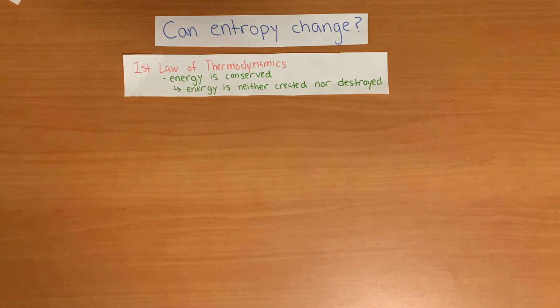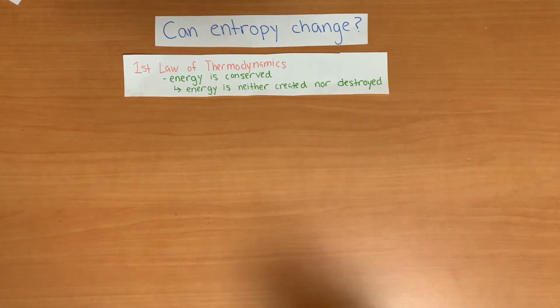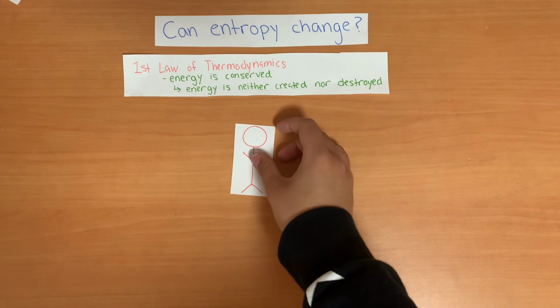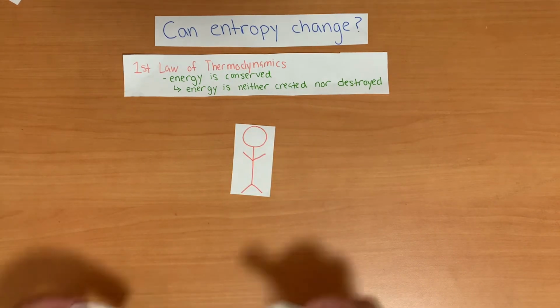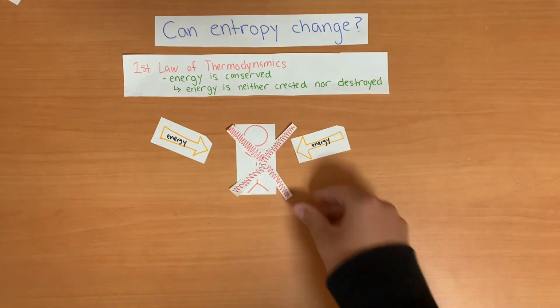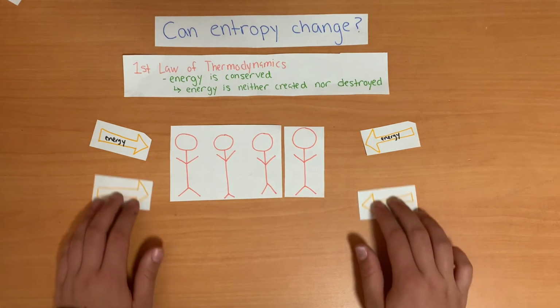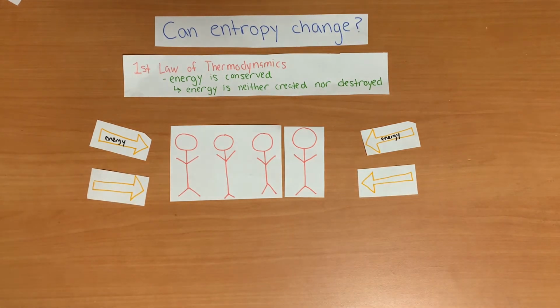Something to note is that while the energy of the universe is conserved, which is based off the first law of thermodynamics, that energy can neither be created nor destroyed, the entropy of the universe is always increasing, and we are constantly moving towards a universe with more possible states. In fact, we all contribute to that increasing entropy. As living beings, we require a constant input of energy to maintain order. Without that energy, we wouldn't exist. Every year, the population increases, which means an increase in energy is needed. Since one of the definitions of entropy is how the energy of the universe is distributed, an increase in energy in the universe to sustain living things causes an increase in entropy.